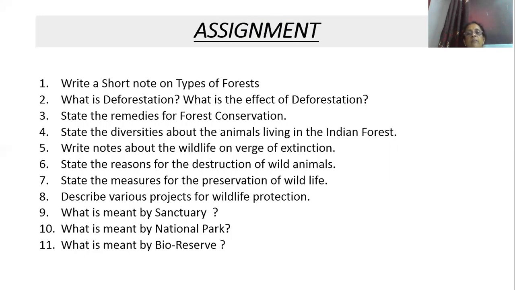Ninth one, what is meant by sanctuary. Tenth one, what is meant by national park. Eleventh one, what is meant by bioreserve. Write the answers in the geography notebook, and if you have any doubt, then contact me.